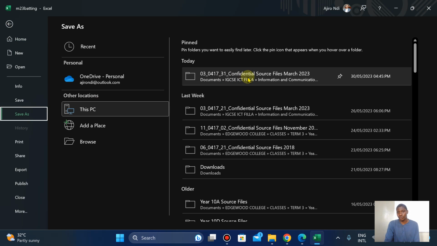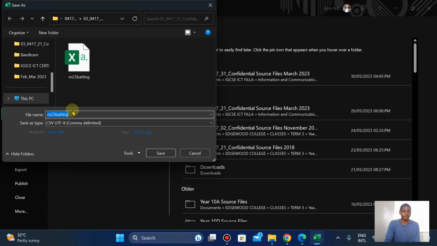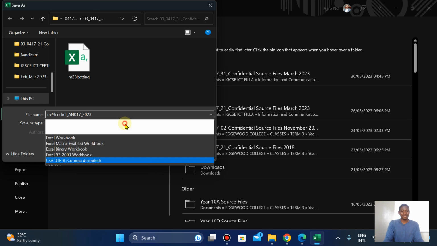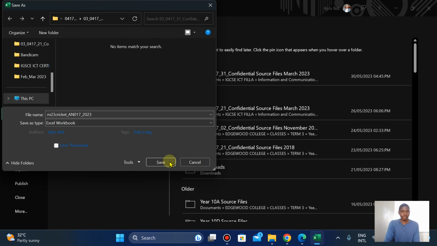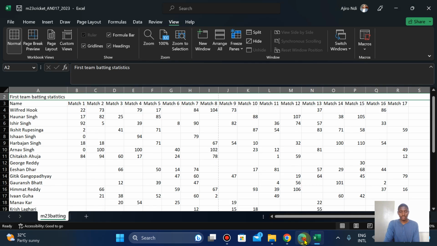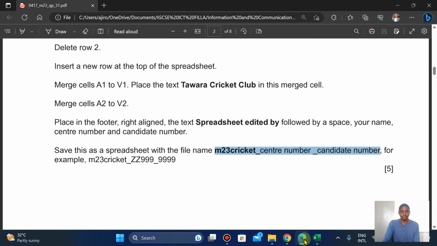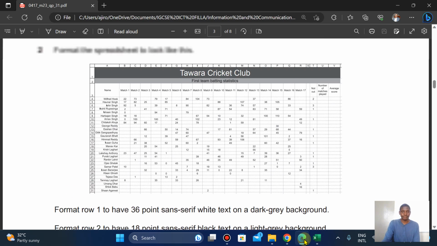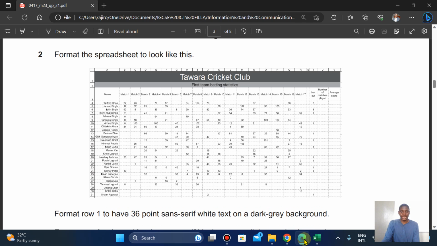I'm going to save it in a folder. So I'm just going to paste this. Replace this with my center number AN 017. Candidate number 2023, and I'll save this as a workbook. Because you have to save it as a spreadsheet. That's 5 marks. Format the spreadsheet to look like this.